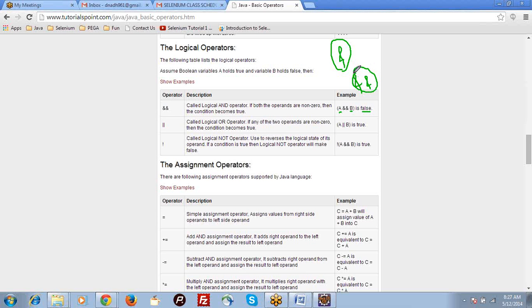Here we have double AND, right? These are called shortcut operators also. Logical operators are also known as shortcut operators.